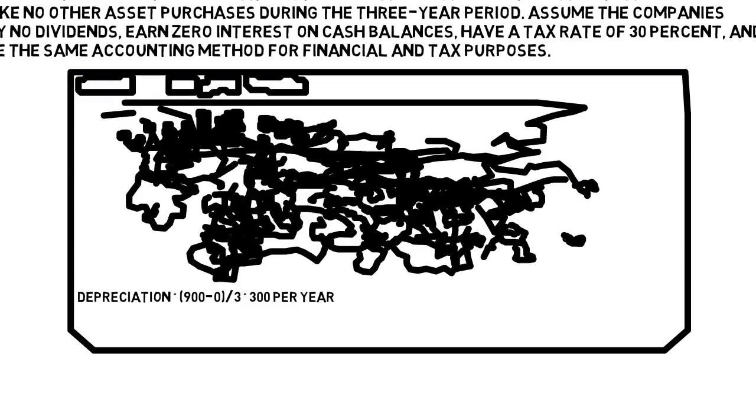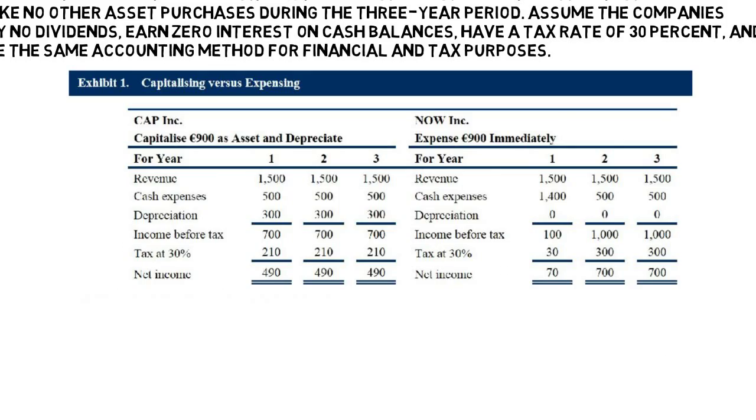Now let's look at what happens in future years. Cap continues to claim 300 euros depreciation each year. However, Now does not have any expenses related to their computer purchase in the future years as they expensed it all during year 1. As we can see, in the next 2 years, Now Inc. looks more profitable than Cap Inc.